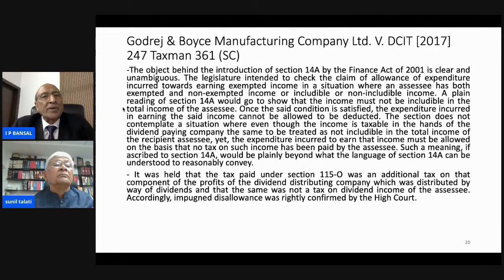So Supreme Court has interpreted that it should not be included. It should be included in the income of the assessee. If exempted income is included in hands of the assessee and it has not suffered tax in the hands of the assessee, then the provision of section 14A would be applicable. So this was the Supreme Court decision reported in 247 Taxman 361, where assessee went in appeal against the order